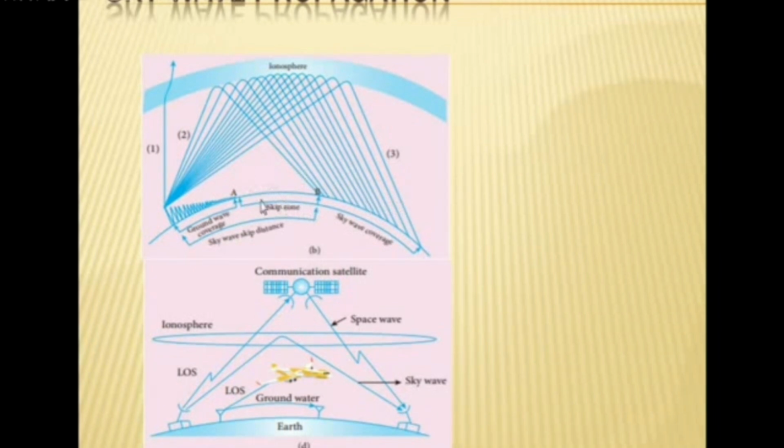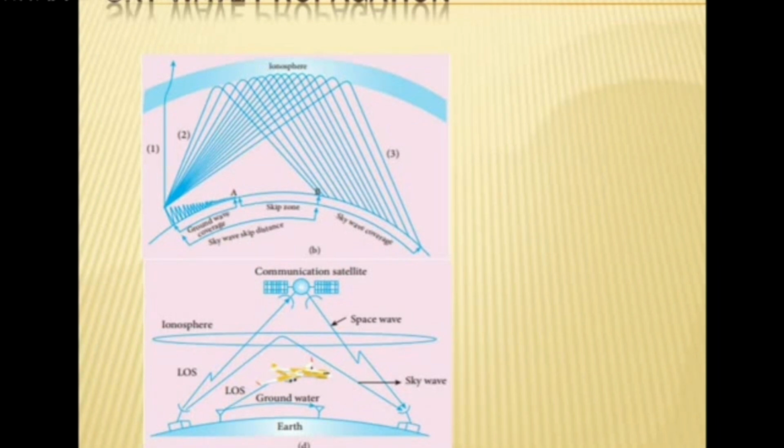So here, from the Earth surface to the ionosphere, from 50 to 400 kilometers, the light rays are reflected and can travel up to 4,000 kilometers. We are able to transmit the signal up to 4,000 kilometers. The frequency of the electromagnetic waves is 2 megahertz to 30 megahertz.